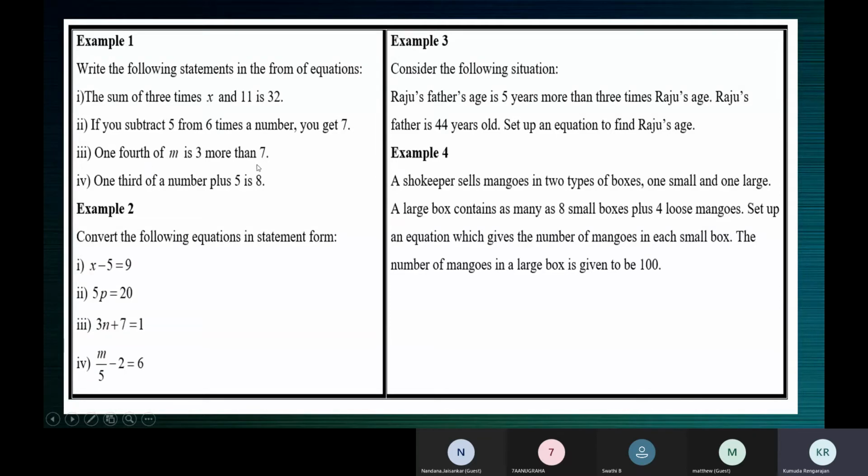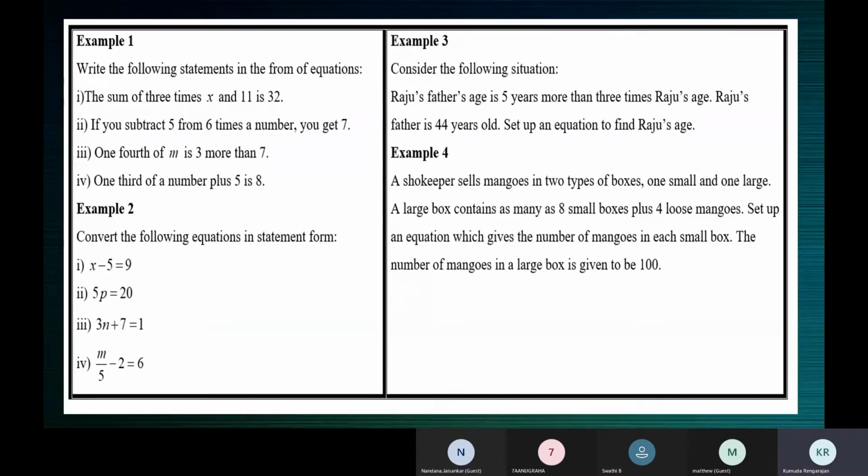So this m by 4 and 7 are compared, and the difference is 3. These are the three things you should identify. What are the two things compared? Which is big? What is the difference? M by 4 and 7 are the two quantities. M by 4 is big. So m by 4 minus 7 is equal to 3. Agree or disagree, children? Is it clear? Agree, ma'am. Okay, good. Should I repeat it?